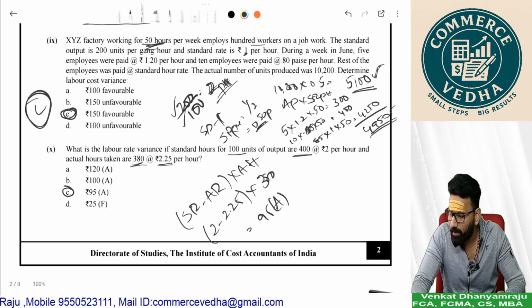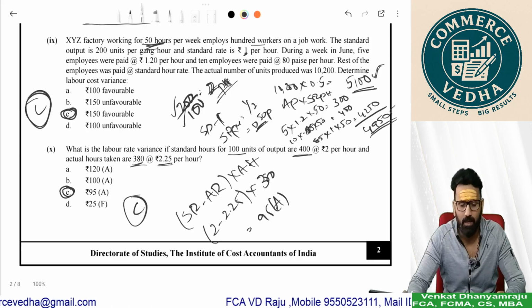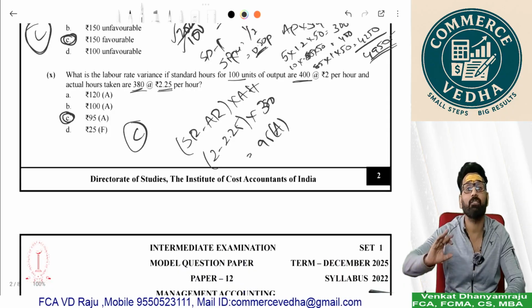The answer should be C. 95 adverse. The answer should be C. Then we finished 10 questions.